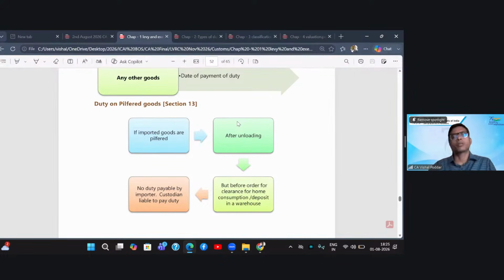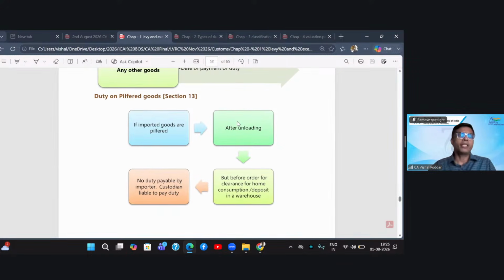Now, what are pilfered goods? Pilferage means petty thefts. When you import goods, the procedure which we'll study later in brief is that goods are first kept with a custodian, who is generally the Port Trust Authority of India, and then the bill of entry is filed by the importer, assessment is done, and duty payment is done.